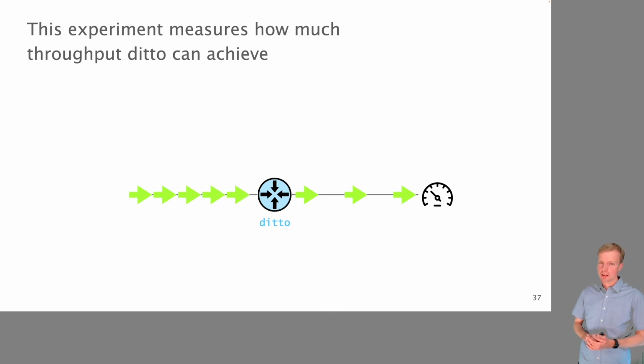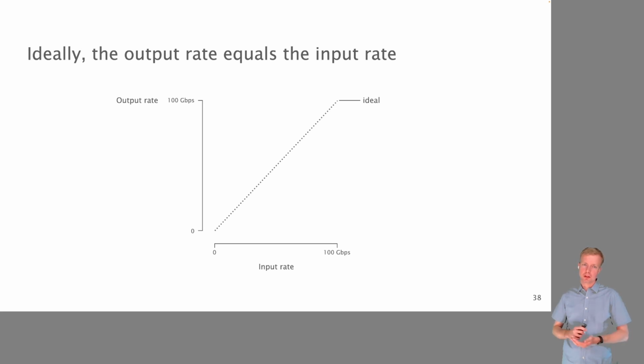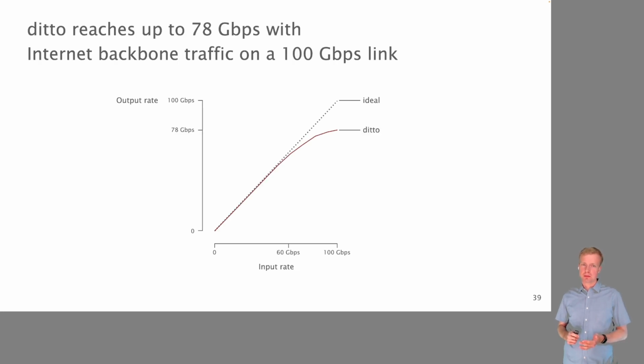The first one is where we measure the throughput that ditto can achieve. For this, we send packet traffic to ditto with a rate between 10 and 100 gigabits per second, and we measure how much traffic is coming out. Ideally, of course, we would like to have the output rate being equal to the input rate. And what we see in the results is that this holds up to a point of about 60 gigabits per second for this traffic trace that we are using here. And then the overhead that even ditto adds starts to take an effect, and the performance plateaus slightly below 80 gigabits per second.